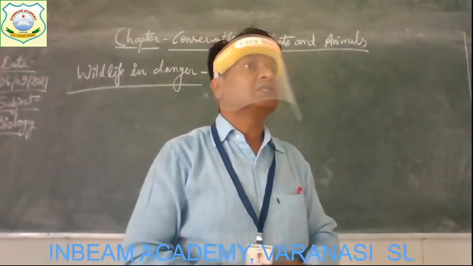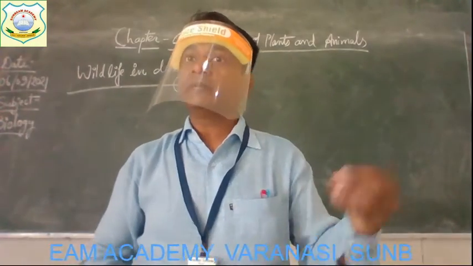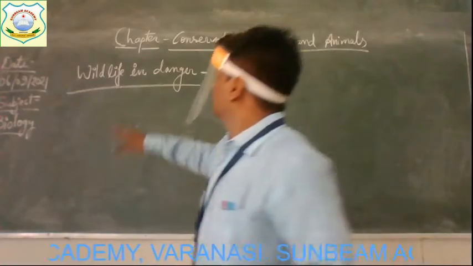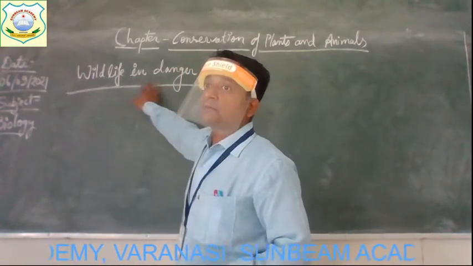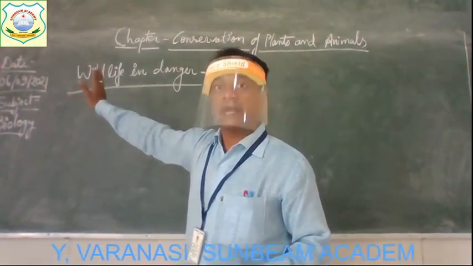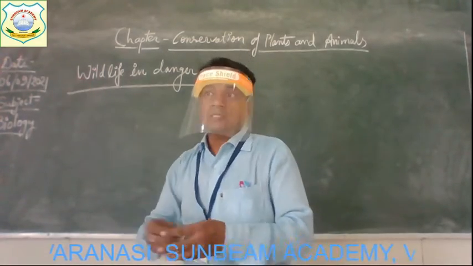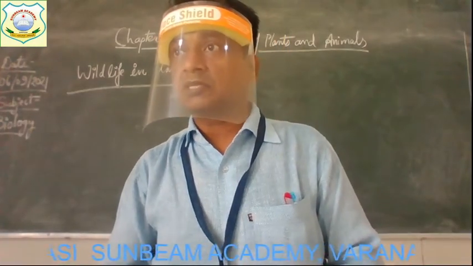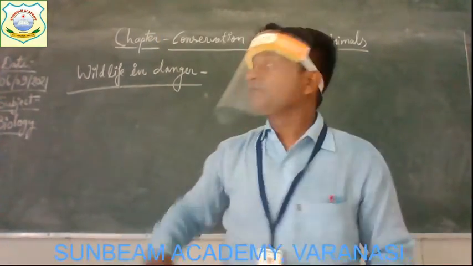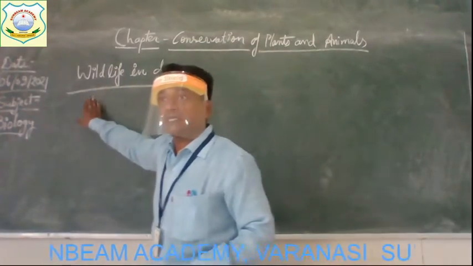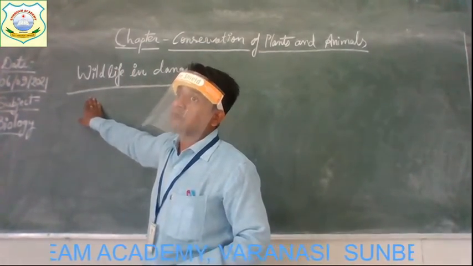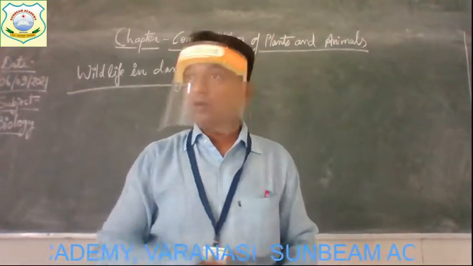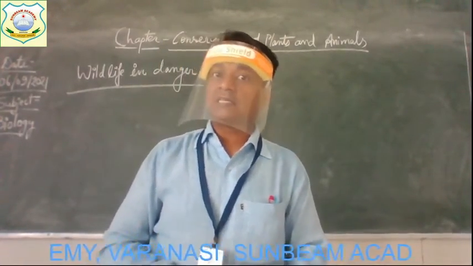Because of disturbing the biodiversity, it may be the cutting down of trees, or it may be because of pollution, there is a danger for the life of such wild animals, because they are going to lose their natural habitat because of deforestation. That is why there is a danger to different species of wild animals, arising due to deforestation or disturbance of biodiversity.